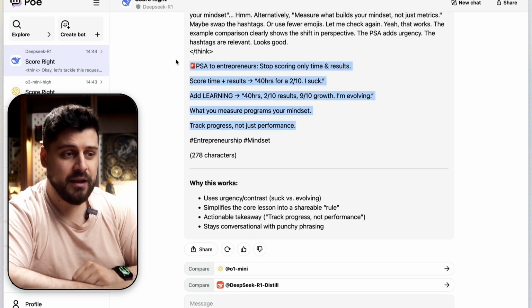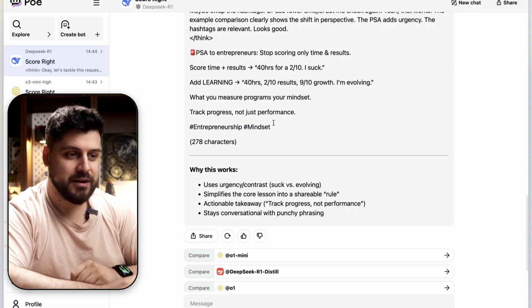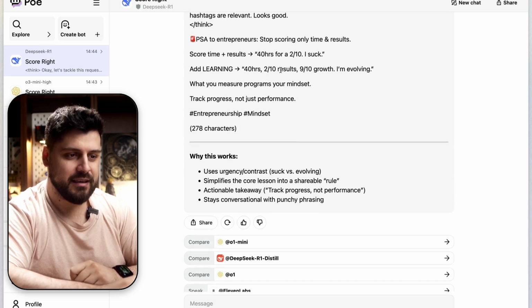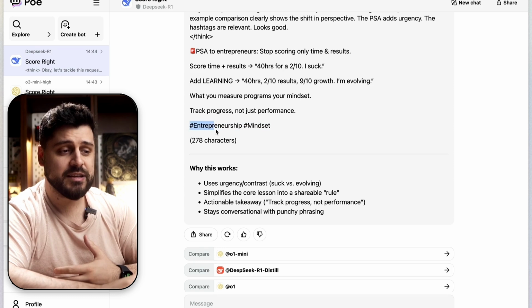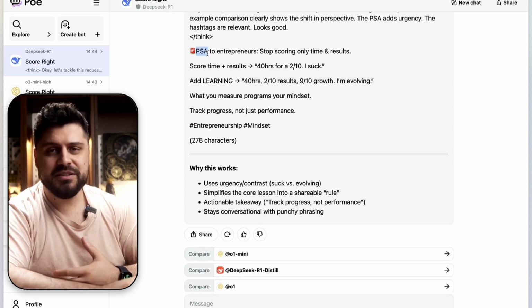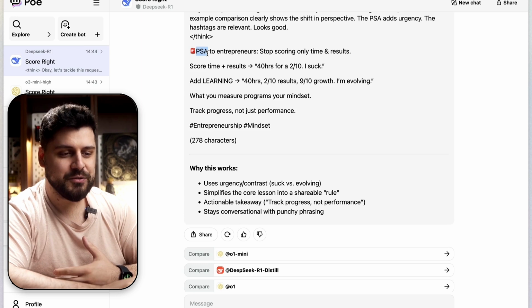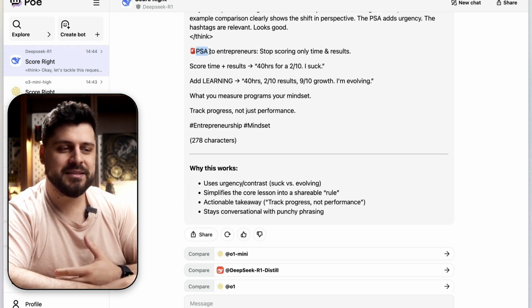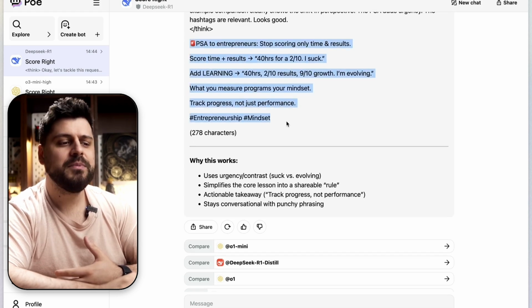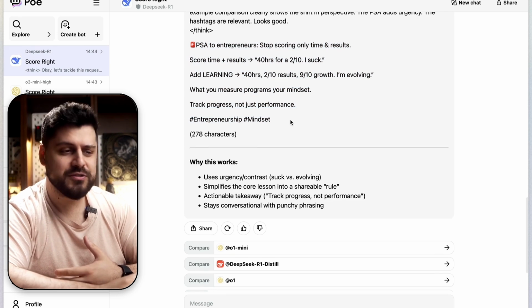Anyway, so this is a little bit better. This is actually understandable. I think it's a little bit too much, in terms of it's very preachy. I don't like the general vibe of the post. It has hashtags, which I don't like. It starts with an emoji, which I don't like. It starts with a PSA, which is not a very Twitter thing to do or a very Threads thing to do. This is something that you might still see on Reddit, but I don't see people saying that anymore. This is pretty old stuff. But close to usable, I would say.